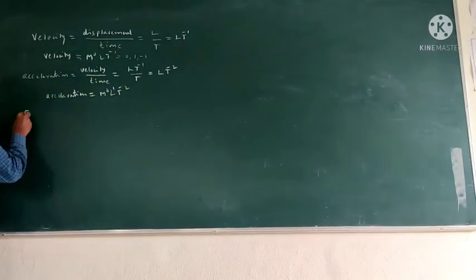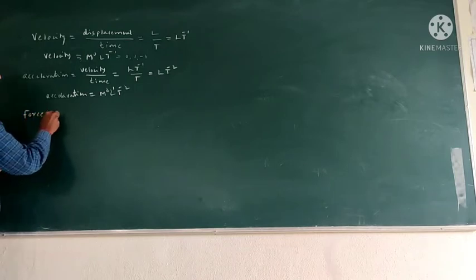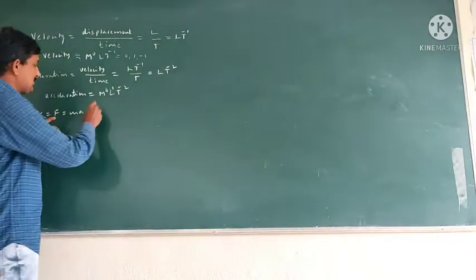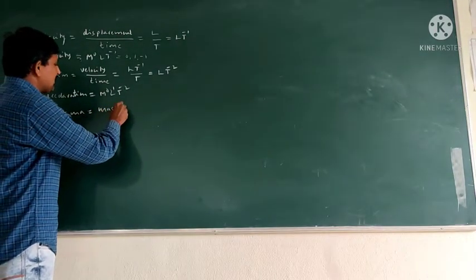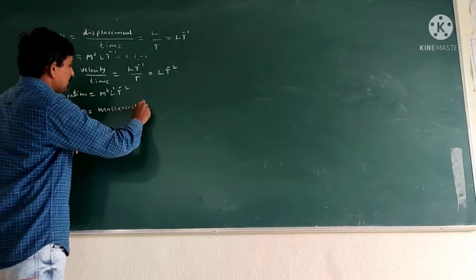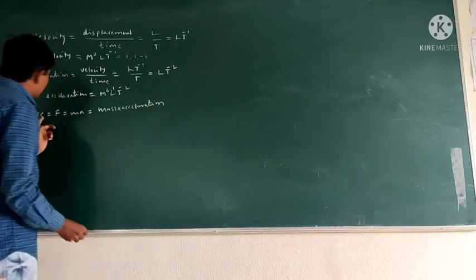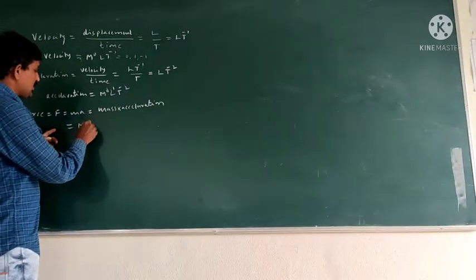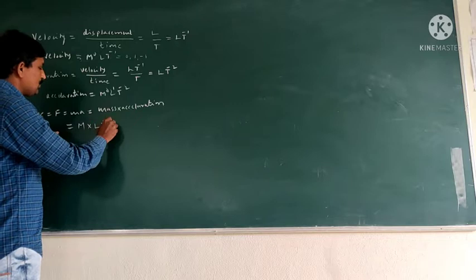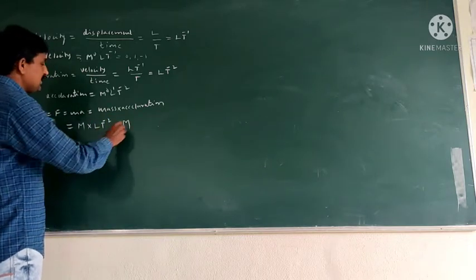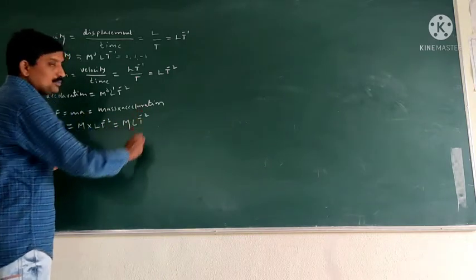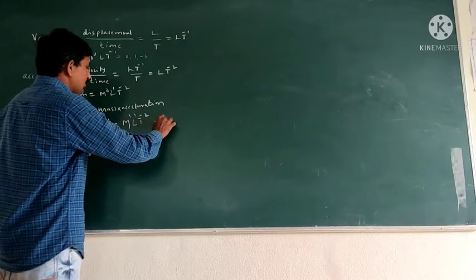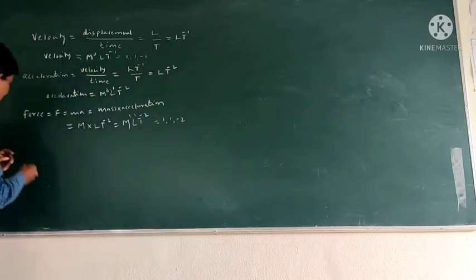So then force. F is equal to ma, where m means mass into acceleration. The product of mass into acceleration is known as force. So mass is denoted by M and acceleration is denoted by L t power minus 2. So the dimension formula of force is M L t power minus 2. The dimensions of force are 1, 1, minus 2.